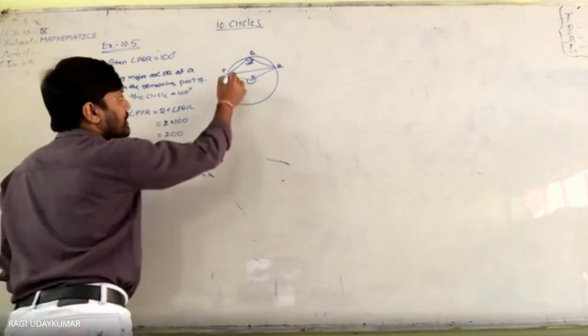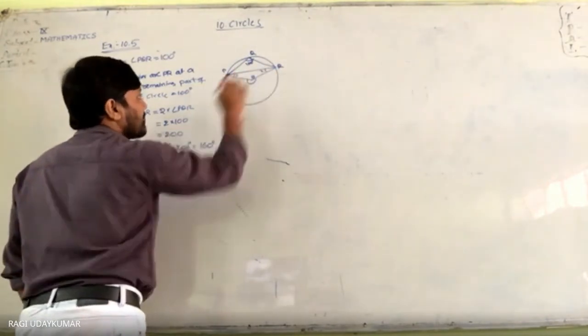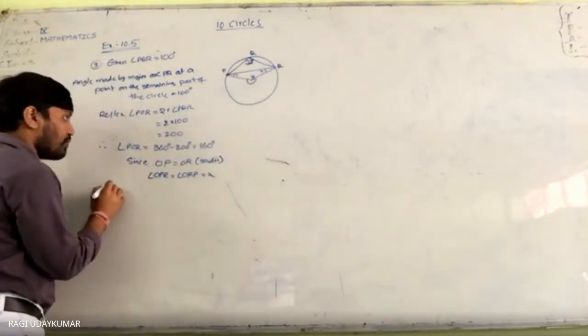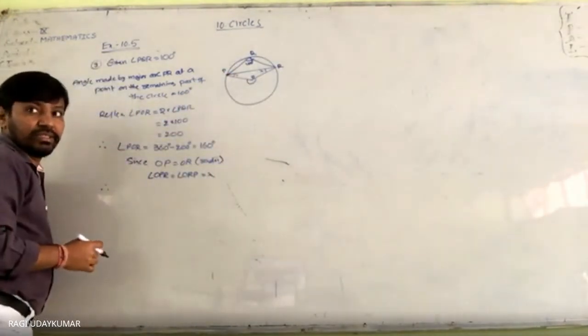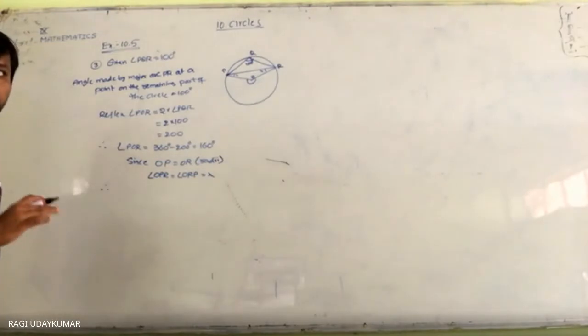Consider both as x. We need to find OPR, and both are equal to x. Is it clear to you?